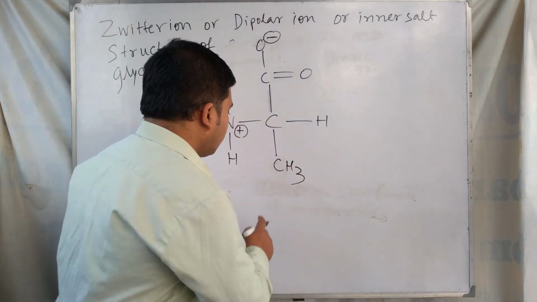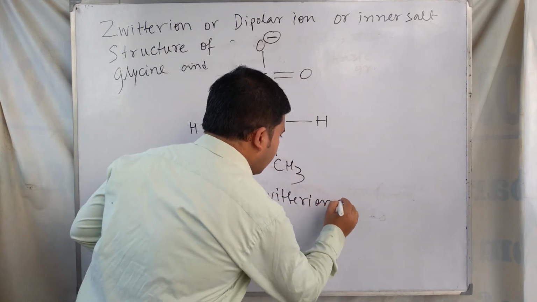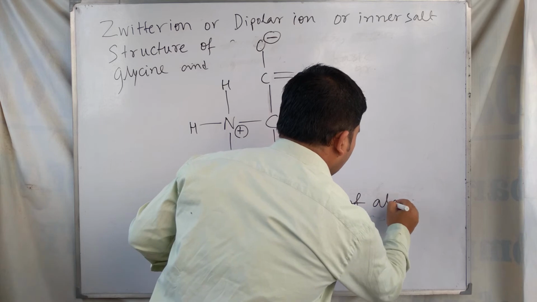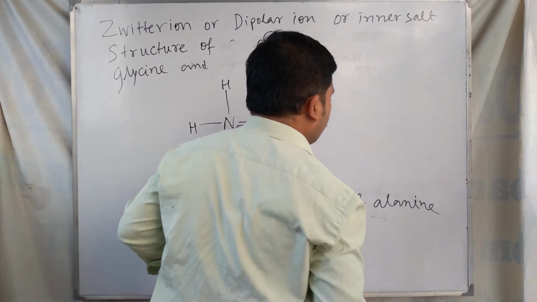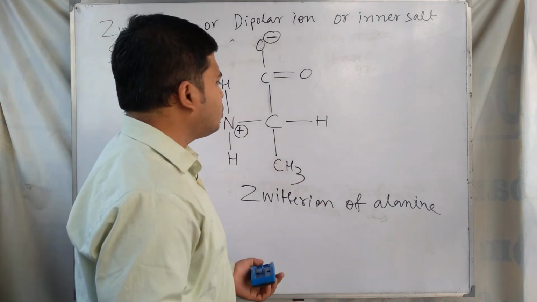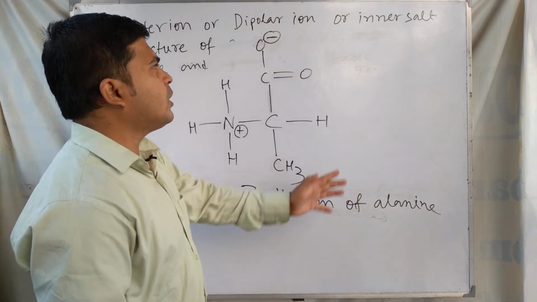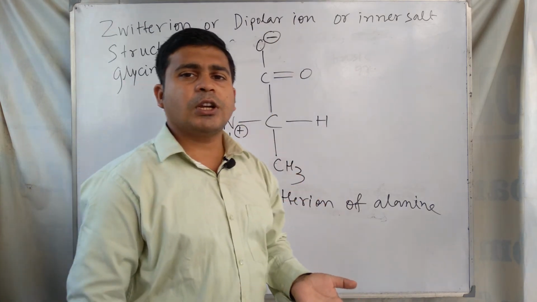So this one is the Zwitter ion of alanine, and you have to draw this dipolar ion structure.